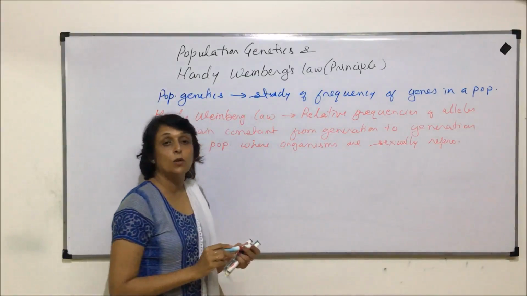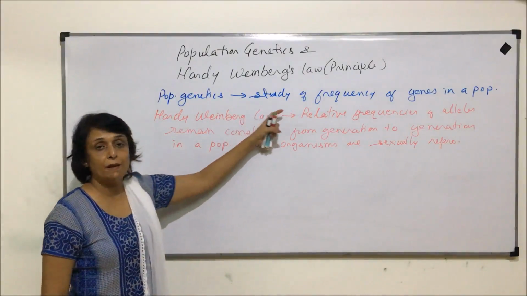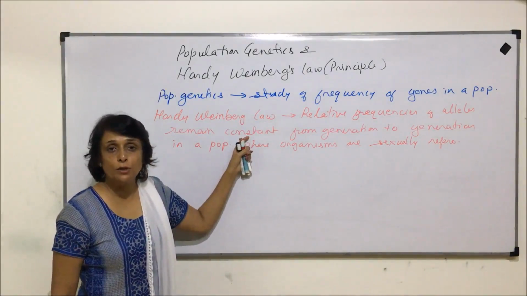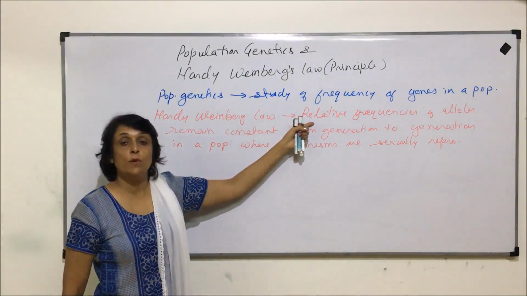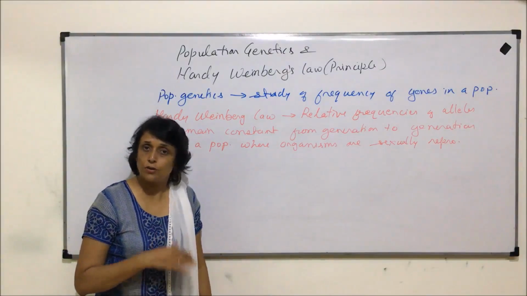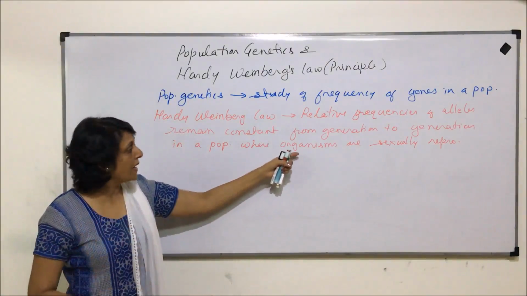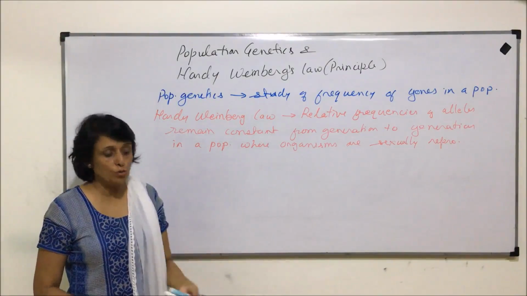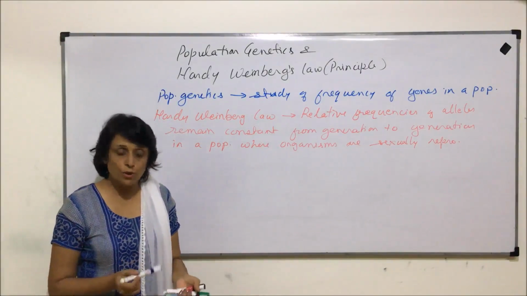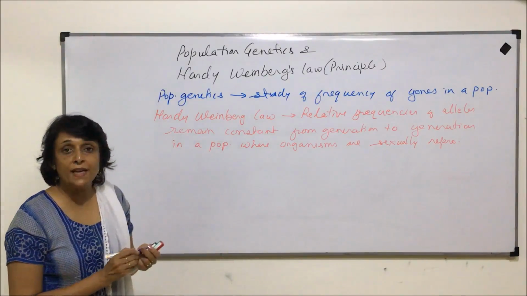This is the law or the principle. That means in a population, the relative frequency of alleles remains constant generation after generation. The condition is that the organisms in that population should be able to breed sexually, and this is applicable when